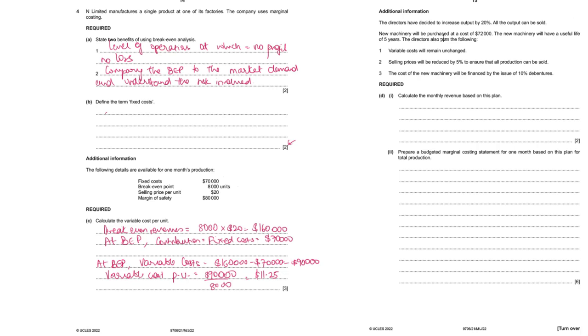New machinery will have a useful life of 5 years. Directors also plan the following: variable cost per unit obviously will remain unchanged. Selling prices will be reduced by 5% to ensure that all production can be sold. Cost of new machinery will be financed by issue of 10% debentures. Calculate the monthly revenue based on this plan.